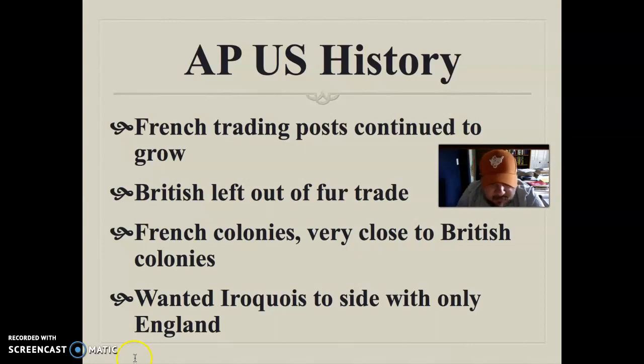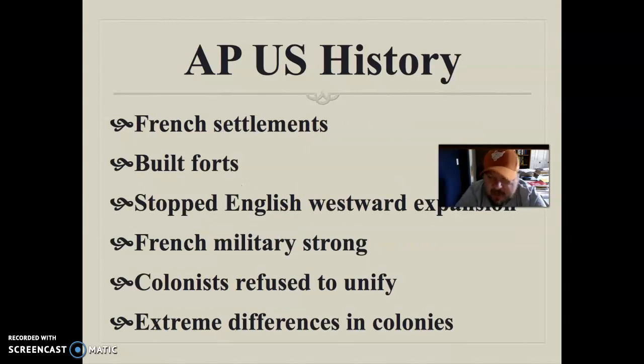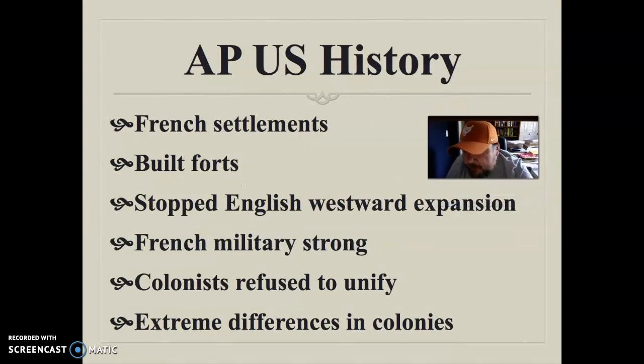One, because French settlements are built to stop that westward expansion, and a lot of the Iroquois feel like that's a protection for us, that those English settlements aren't going to come encroach on our property and make us lose property. The other thing that they feel protected about is the French military is pretty darn good. So they feel like if there's a fight between the French and the British, there's not going to be a fight between the British and the Native Americans. The Europeans fight amongst themselves, so be it.